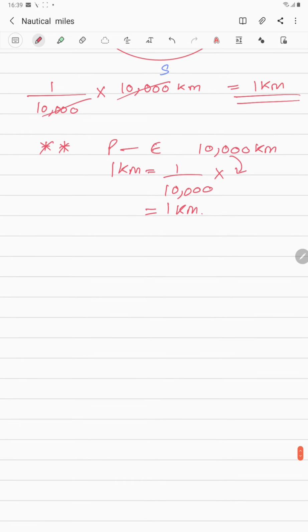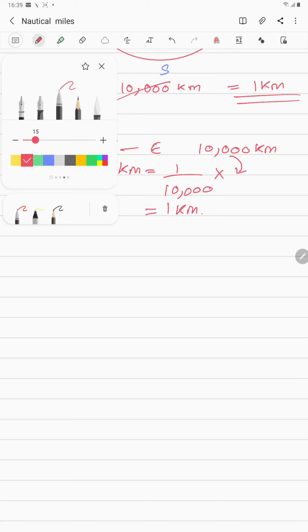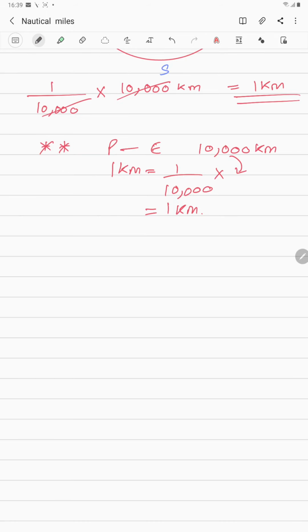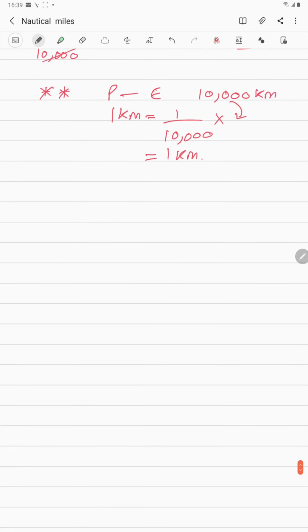Okay, so now we have understood the kilometer and we have understood the nautical mile. So, guys, please, these values are really important. I want you guys to go through all these values and memorize them. So, just for the summary sake, I'm going to write down all the values for you once again. So, please have a look here. The first value is 1 nautical mile.